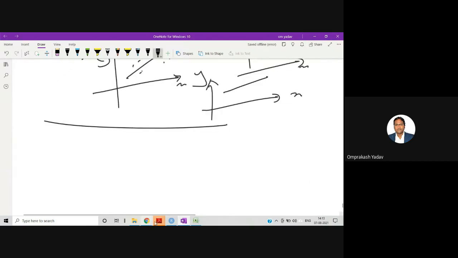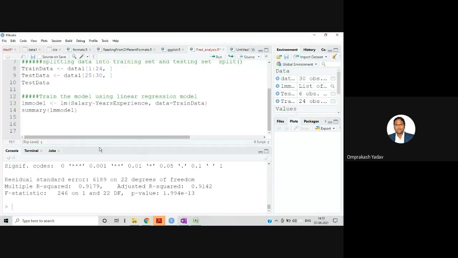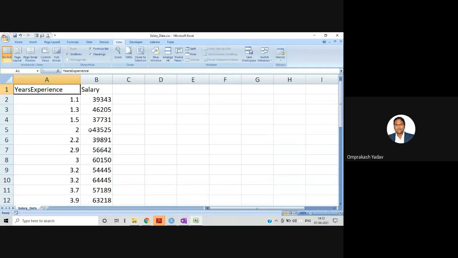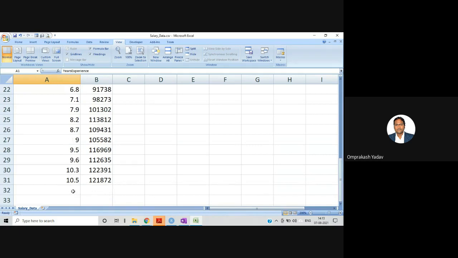So this is what we had about R square and adjusted R square. If you see over here, we got the value 91. That means this model is very highly accurate, and we can select this model. Now the question is whether this model can predict for any unknown data. If you see here, we have years of experience like 1.1, 1.3 and so on. There is no 20 years, or let's say 15 years, and we can take any particular value and try to get the output.